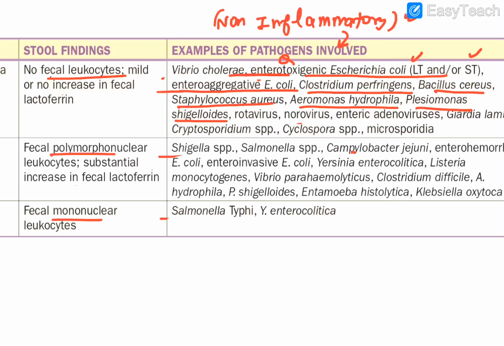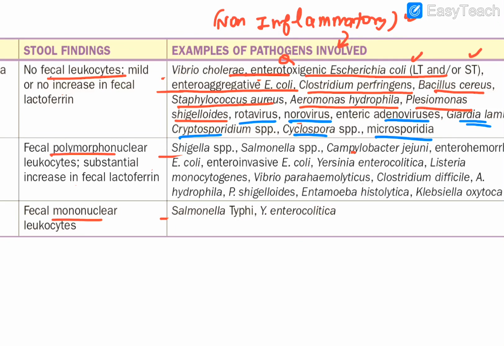Remember that. That is also one. Then certain viruses, and which particular viruses? Like the rotavirus, the norovirus, some adenovirus, and obviously some of the parasites like Giardia lamblia, Cryptosporidium, Cyclospora,